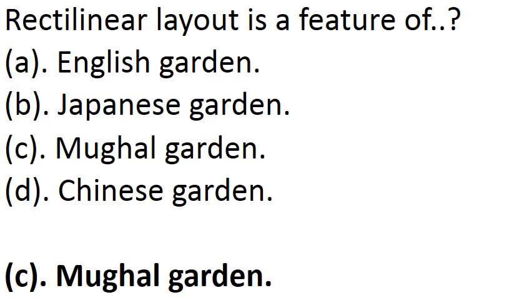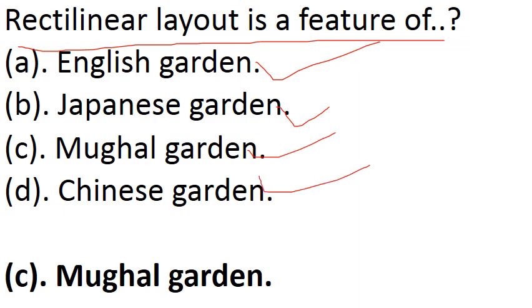Next question: rectilinear layout is a feature of. There are many features of English garden, Japanese garden, Mughal garden, Chinese garden, and you should note some main important features which are examiner choice. Here rectilinear layout is also examiner choice. The answer is Mughal garden. But you should know some other important features of Mughal garden and other gardens.